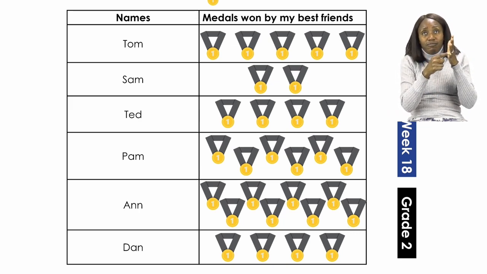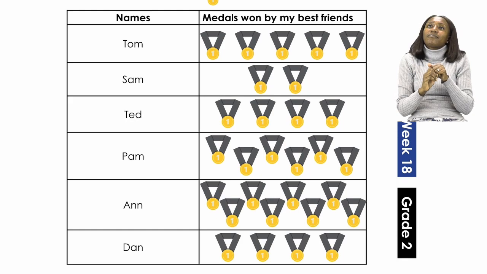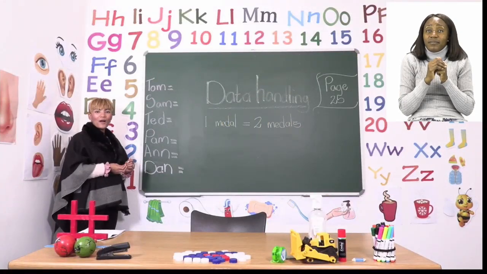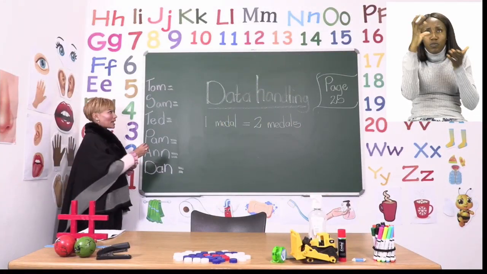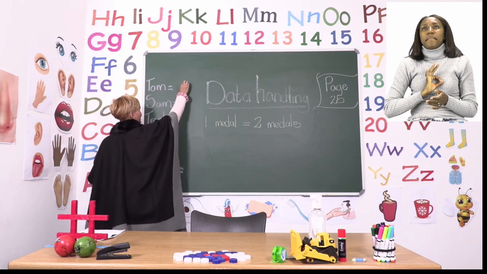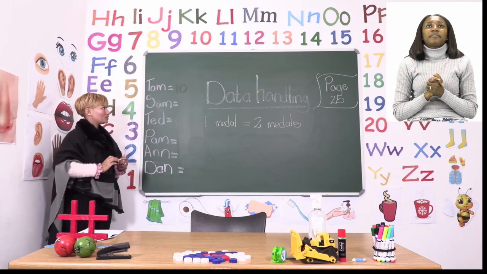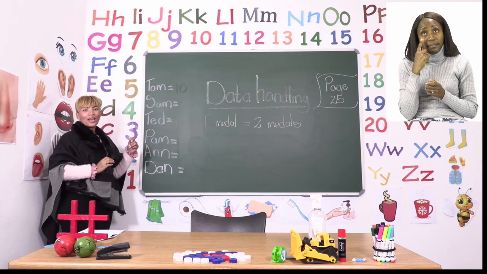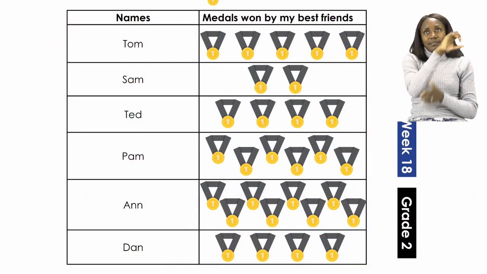Let's start with the first one. 2, 4, 6, 8, 10. Great job, everyone. So if we come back to the board, we say that our friend Tom won 10 medals. So we write that on the board. So let's go back and look at how many medals Sam won.